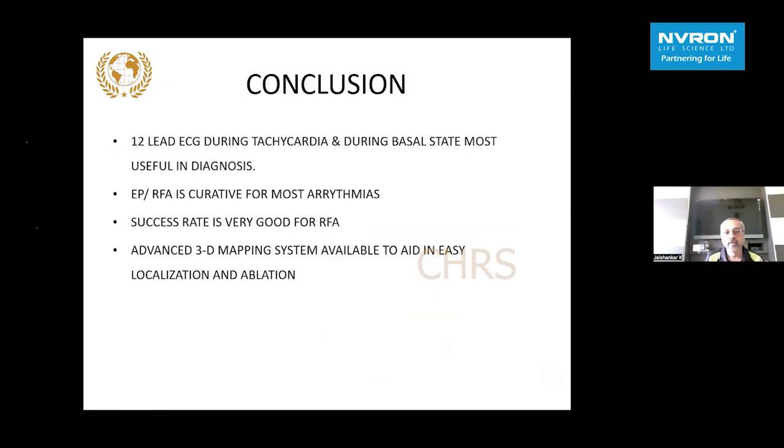So to conclude, a 12-lead ECG is very essential, that we have a 12-lead ECG during tachycardia as well as at basal state so that we can compare and diagnose. As I said earlier, we have a very good success rate for these arrhythmias with radiofrequency ablation, and all the time we employ 3D mapping system, which is now readily available for localization and ablation.